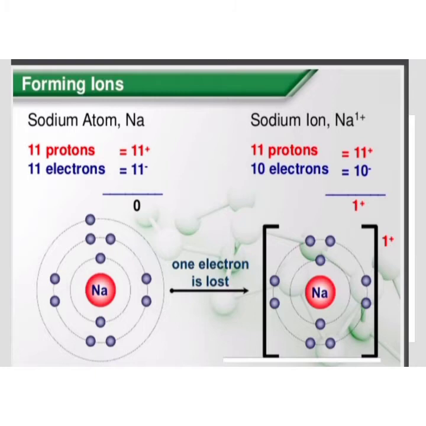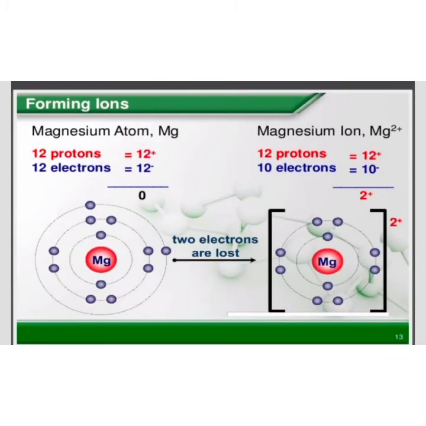In magnesium, its atomic number is 12. The number of protons is also 12. The number of electrons is also 12. Similarly, due to the equal number of positive and negative charge, magnesium atom is neutral in nature. In the first energy shell, magnesium has 2 electrons, in the second energy shell it has 8 electrons, and in the third energy shell it has only 2 electrons.